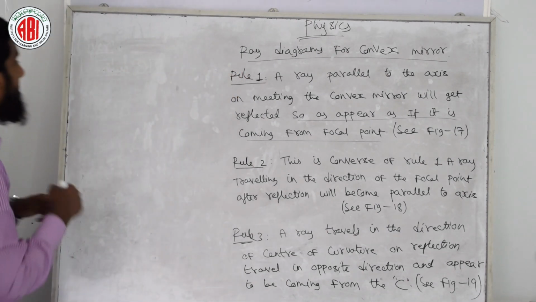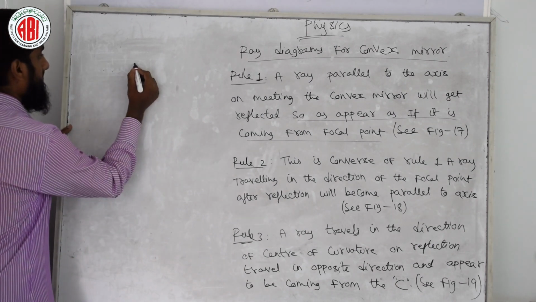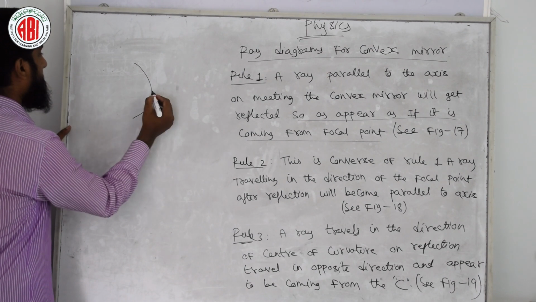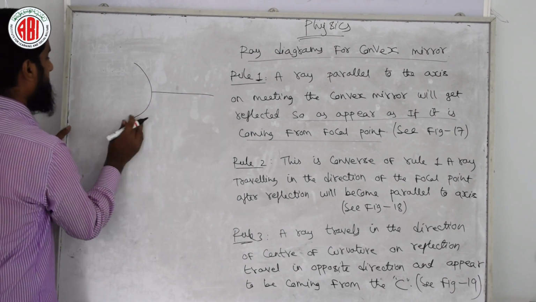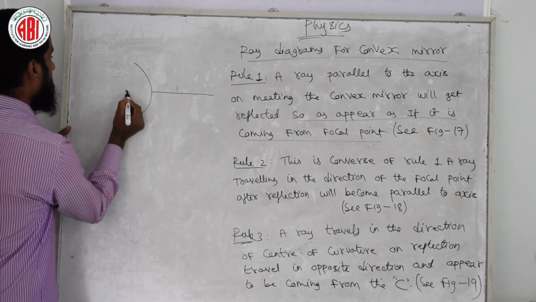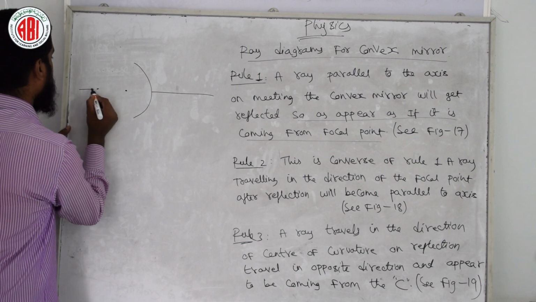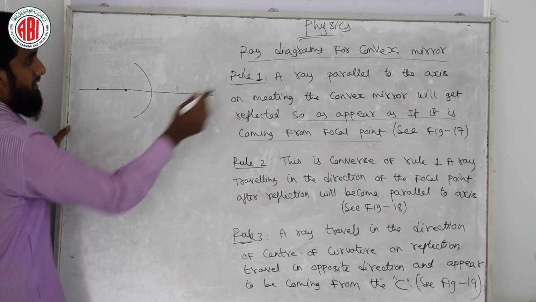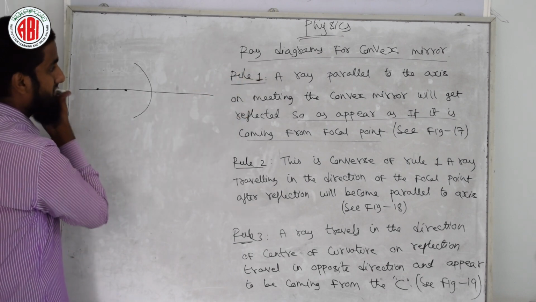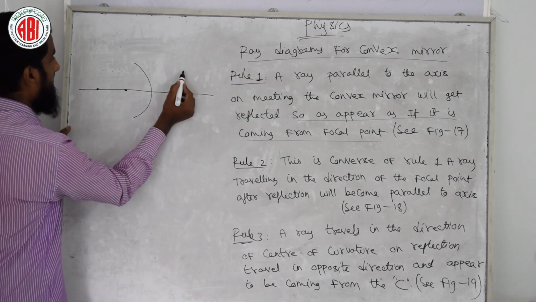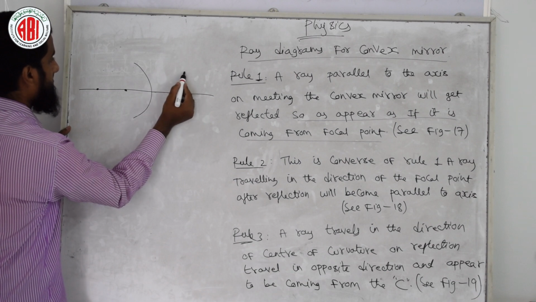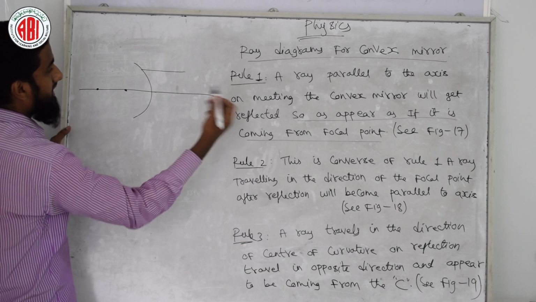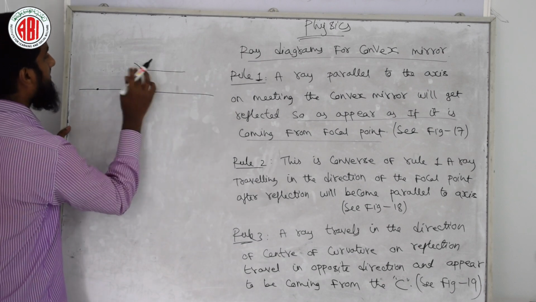Look at here, this is the convex mirror, and this is the principal axis, somewhere here we can say focus or center of curvature. A ray parallel to the principal axis will get reflected.